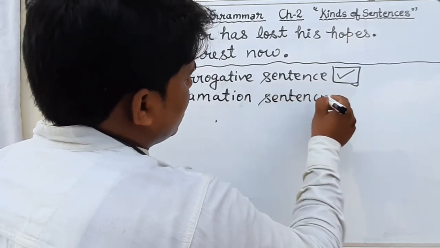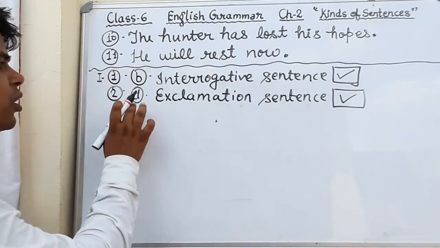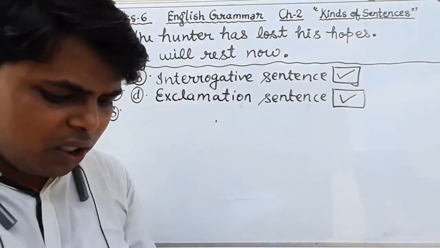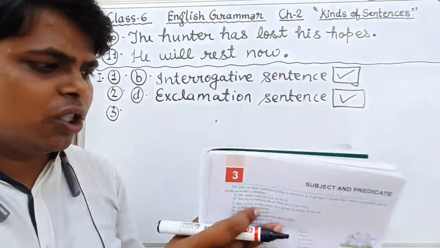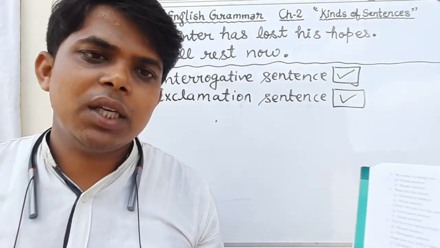This is the correct answer, and in front of that you will tick. Okay, option number D is correct. And turn the page. Question number 3 we will see. Question number 3: My mother is cooking food.